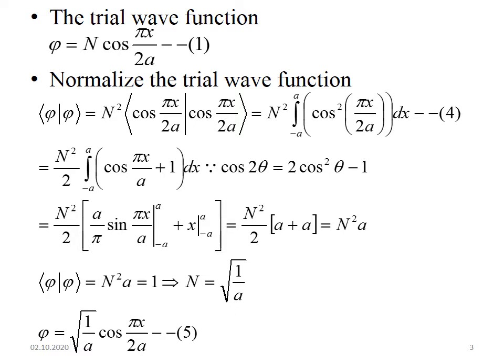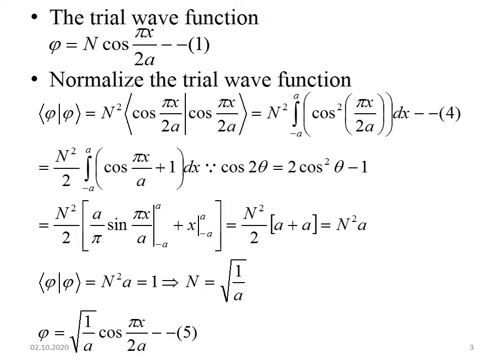In general you can write it as N squared integral from minus infinity to infinity psi squared dx. But here it is given that it is a cosine function and it has a value only from minus a to a. So this is equal to N squared integral from minus a to a cos squared pi x by 2a dx.